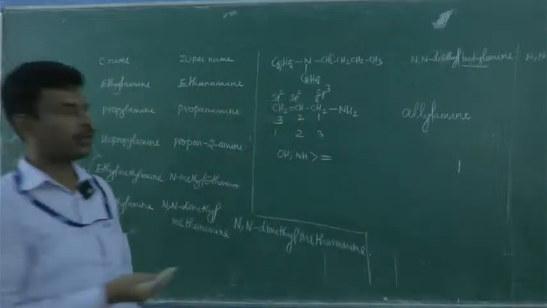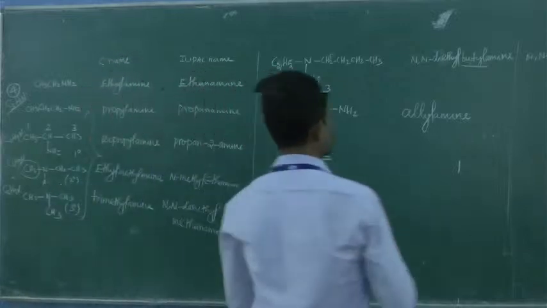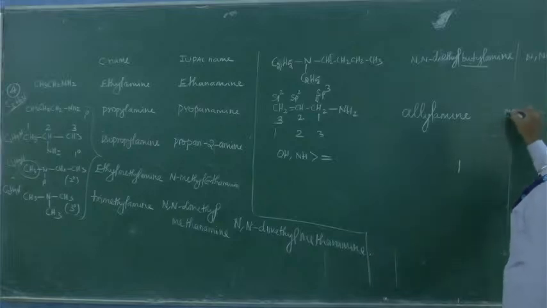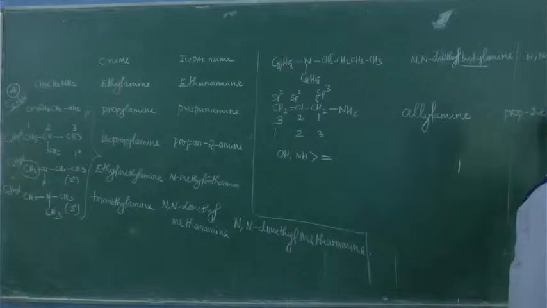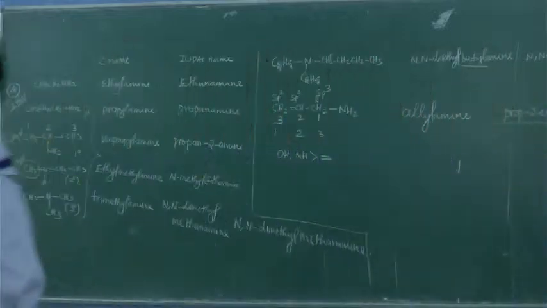Is it clear? Always you have to take numbering from this carbon, not from this carbon. So that is going to be prop-2-en-1-amine. Okay, please, it's important.